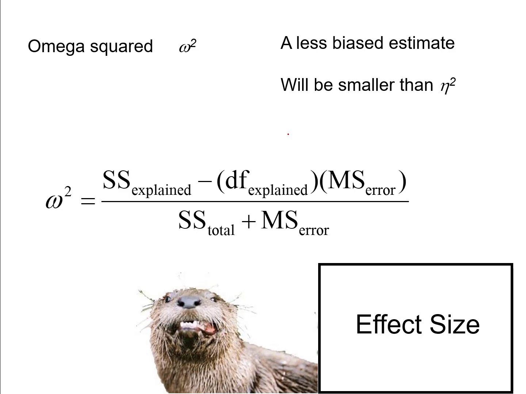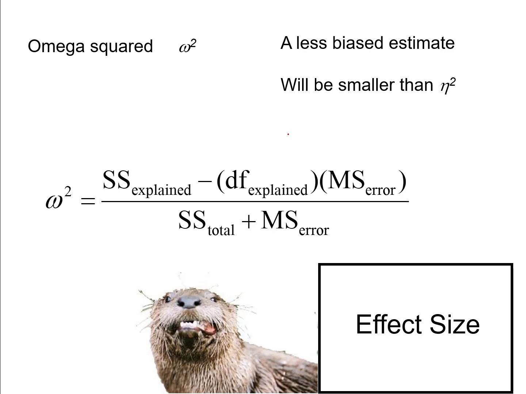Now, I mentioned that both R squared and eta squared, which are two versions of the exact same statistic, are both biased. And one thing that strikes me as somewhat of an interesting, maybe call it a cultural difference between researchers who do a lot of experiments where they're making group comparisons, compared to researchers that do a lot of regression analysis, is that for some reason, researchers doing group comparisons tend to be especially concerned about bias. Whereas the capital R squared is a biased statistic, people often look at R squared and say, well, we know it's biased, but we're not going to worry about it. We can make some corrections, but typically people don't.